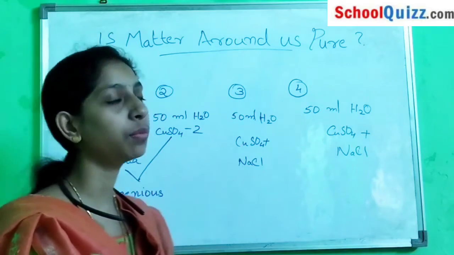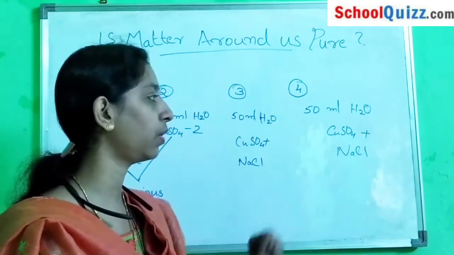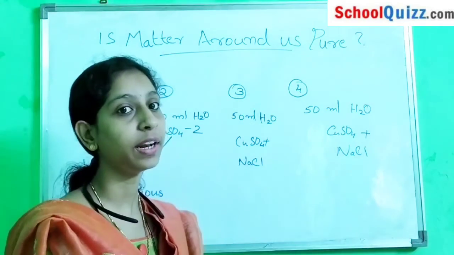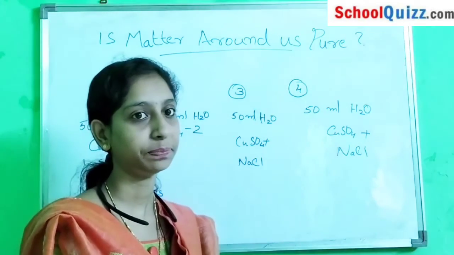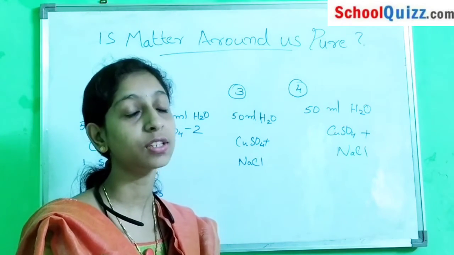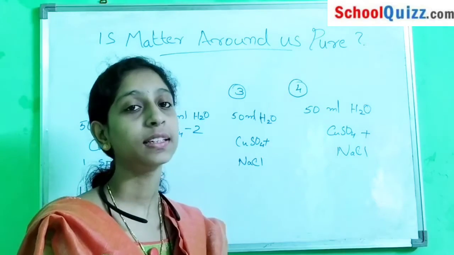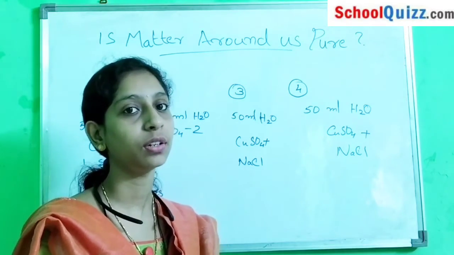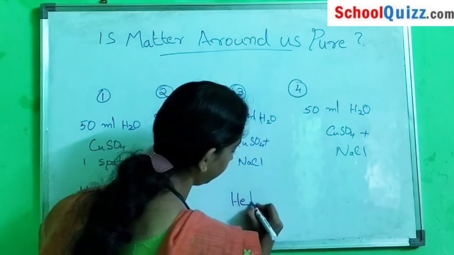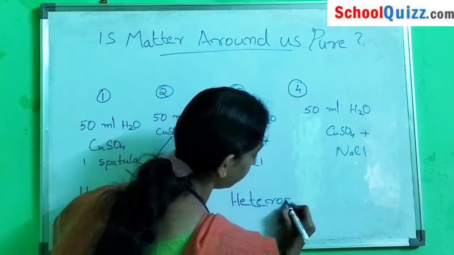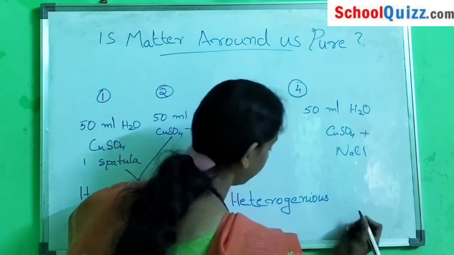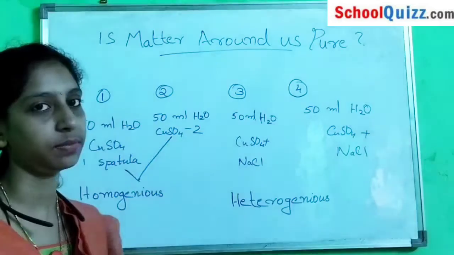We are moving on to the third and fourth beakers. Copper sulfate and sodium chloride are added in different amounts in both of them, so the compositions are different. That is non-uniform composition. This type of solution is called a heterogeneous mixture.